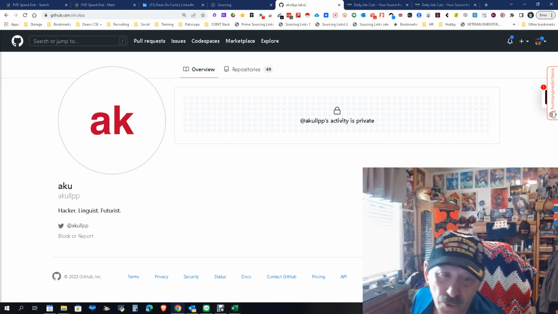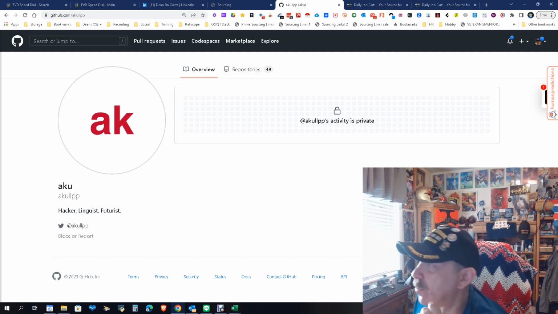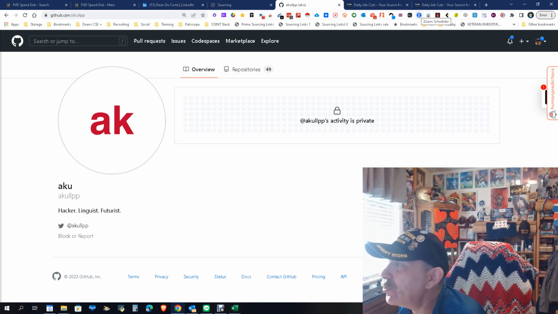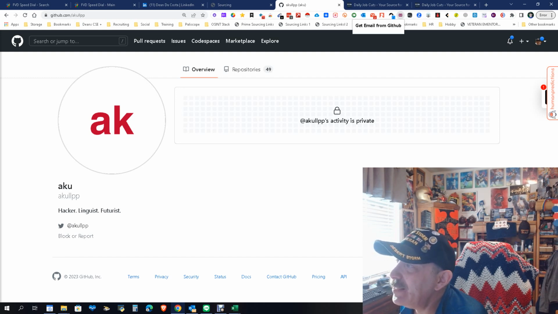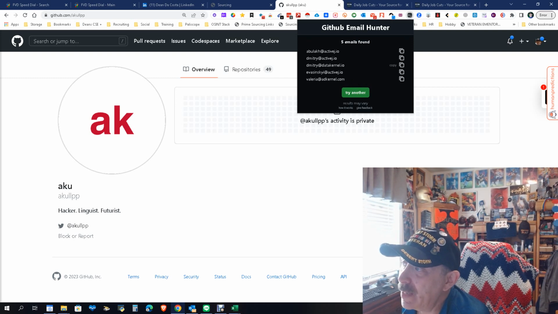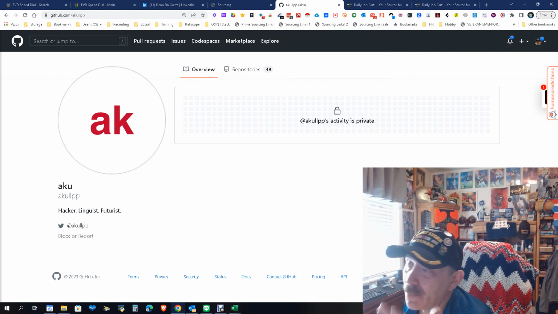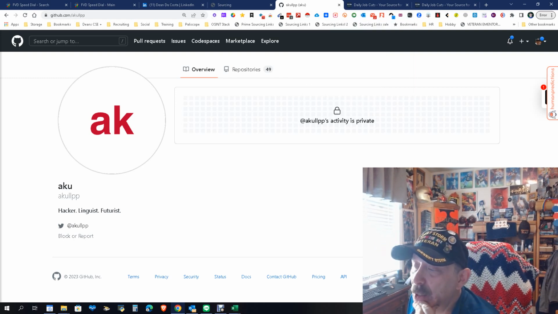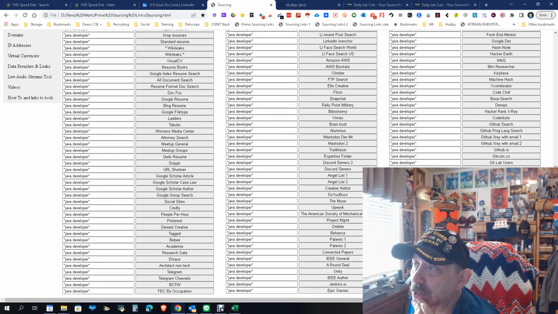Of course, we all know the trick for finding people. You just go into the repo and all that. In case that doesn't work, we can go up here and get the users, get email for GitHub, and here's another one looking right now for it. Yep, there you go. Emails, plenty of emails. Not a problem finding an email. So there you go, that's how simple it can be with this tool.